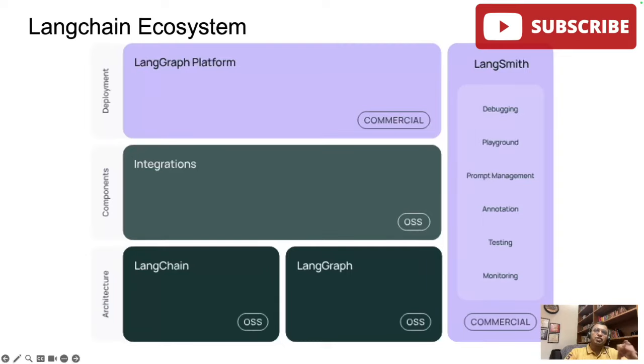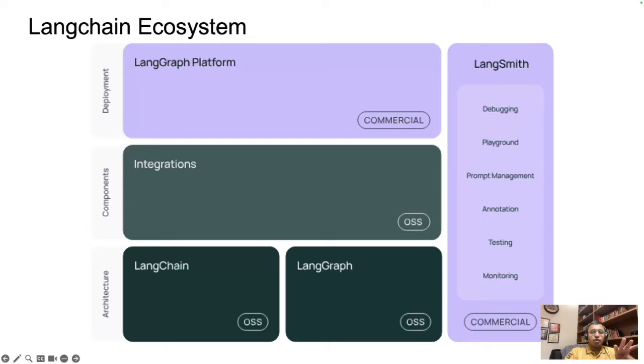That's the whole Langchain ecosystem. Langchain is not just about what we saw in the slides a minute back. It's more of a whole ecosystem now. So this is the wider, broader Langchain ecosystem that we have in place today. From an architecture perspective, we have Langchain and LangGraph. That's the foundation of the architecture layer.